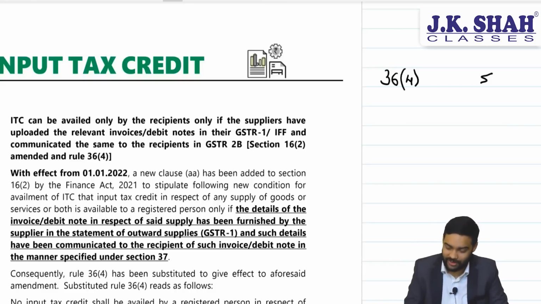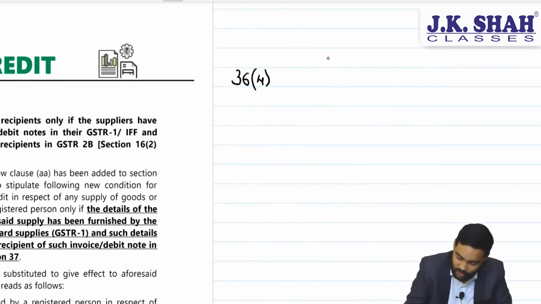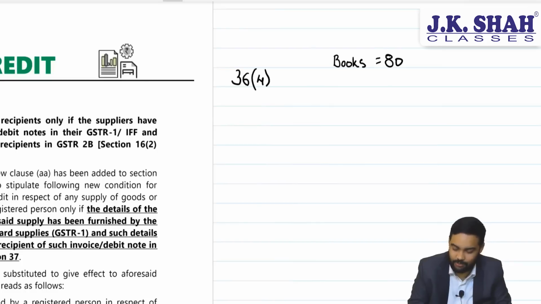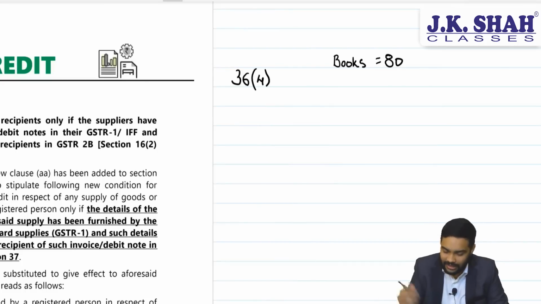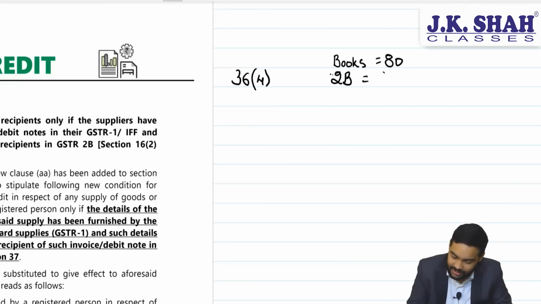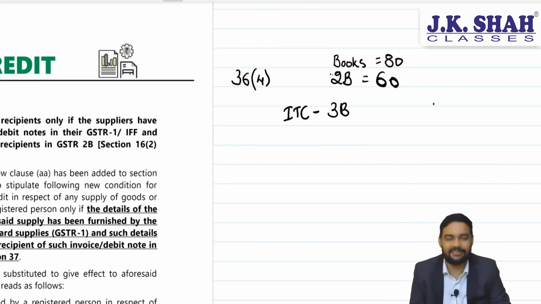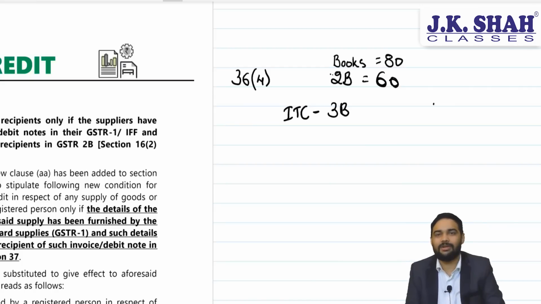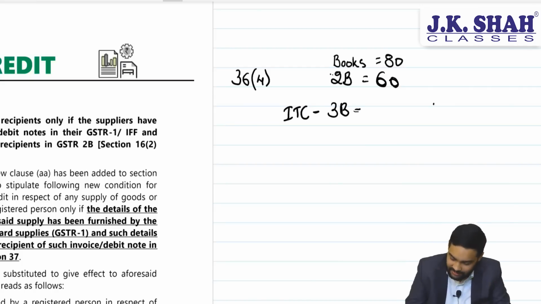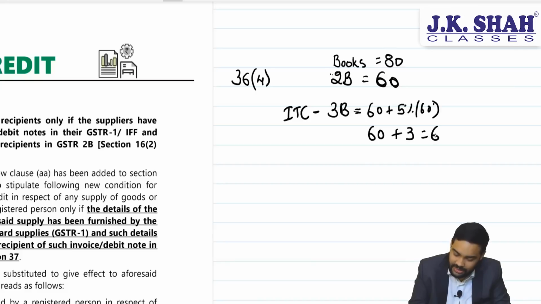But it also provided a saving clause. Let me give you an example. Say suppose your ITC as per books is 80 rupees. In your GSTR 2B, all your suppliers have furnished invoices worth 60 rupees. Now the question was, how much of ITC can you claim in your GSTR 3B? Let me tell you what was applicable for May 22. For May 22, this said 60 rupees plus 5% of 60 rupees. That means you could take ITC of 60 plus 3, totally 63.